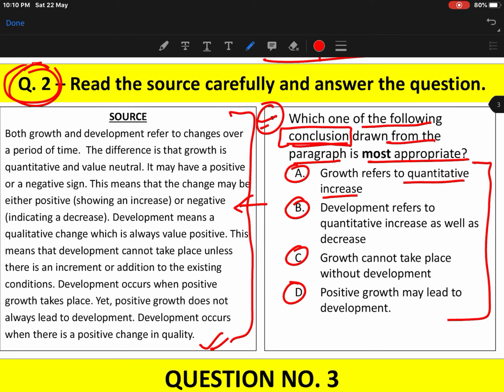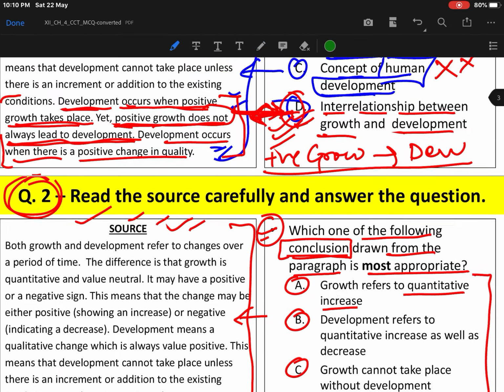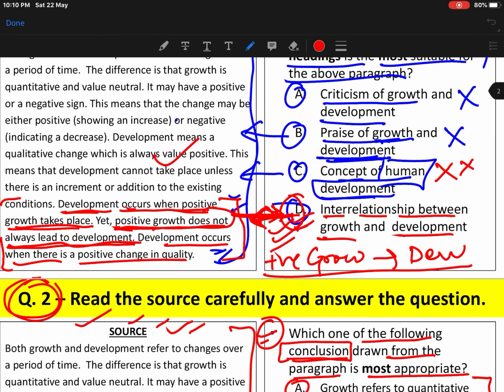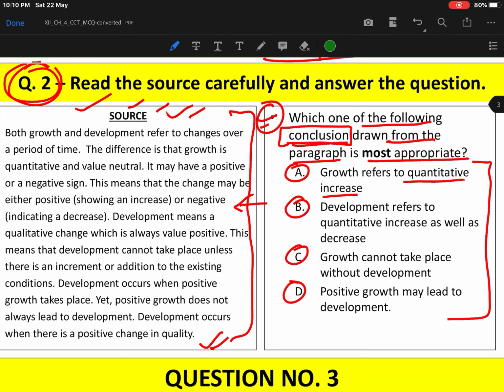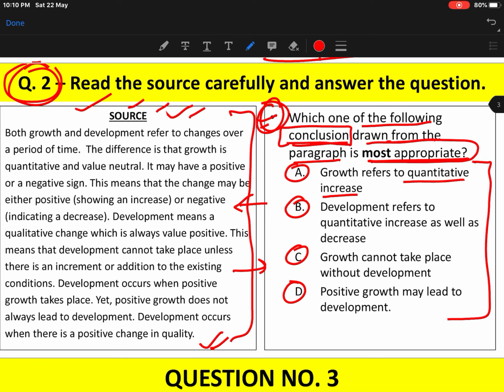This question is also based on the source, the paragraph taken from the same chapter. This is the same paragraph that we discussed in the first question, but the question type is a little bit different. Here we have drawn 4 conclusions from this paragraph, and you'll have to find which one of the conclusions is the most appropriate conclusion.